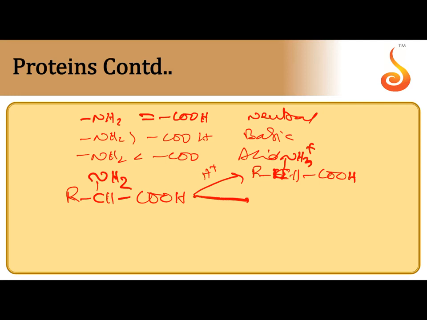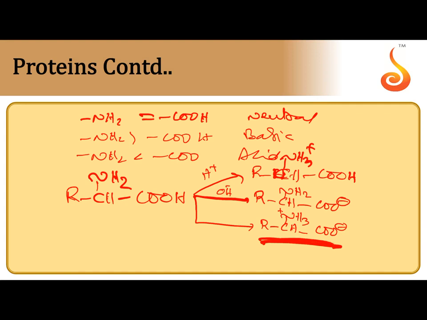When the amino acid is dissolved in a solution whose pH is greater than the isoelectric point, where OH minus ions are more, COOH will respond. At this time, it will exist as an anion and migrate to the anode during electrolysis. At suitable pH, the amino acid can exist as a Zwitter ion, with intramolecular neutralization taking place.